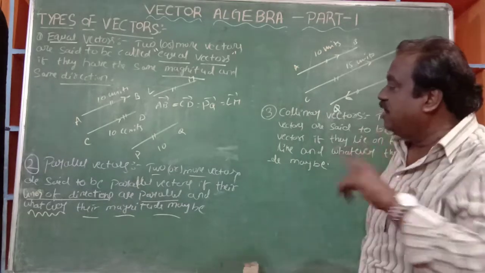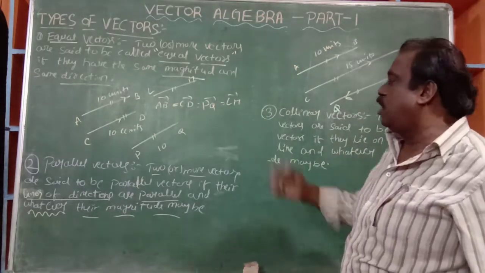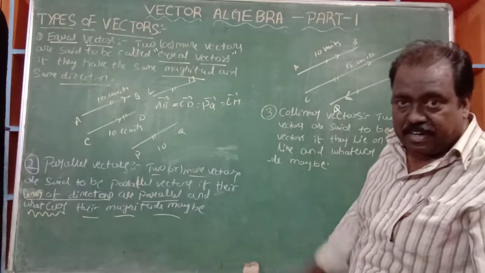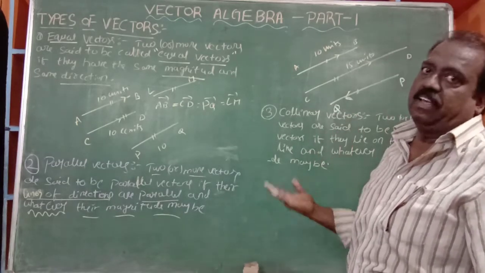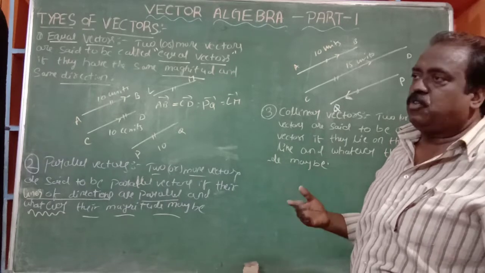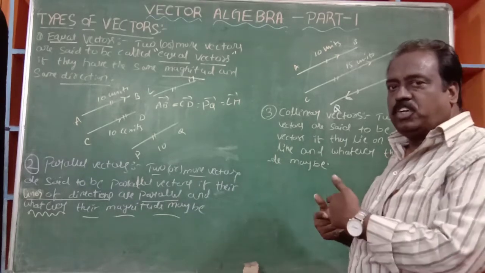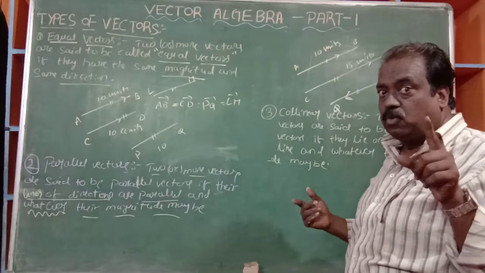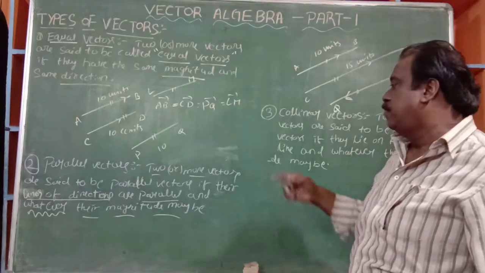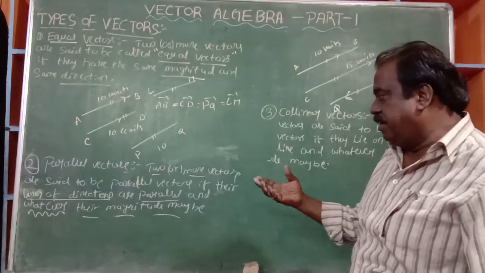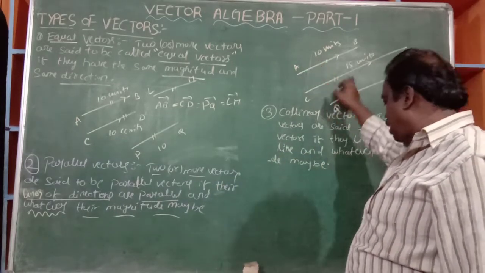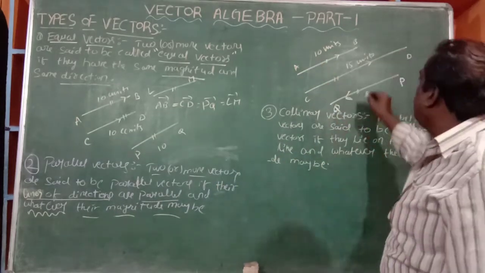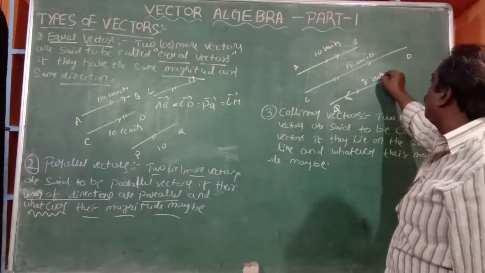Okay, you see the definition. Two or more vectors are said to be parallel vectors if their lines of directions are parallel. Parallel means they may be in the opposite or the same direction. You try to catch it. And whatever the magnitude, one is 10 units, another is 15 units, it may be 8 units.